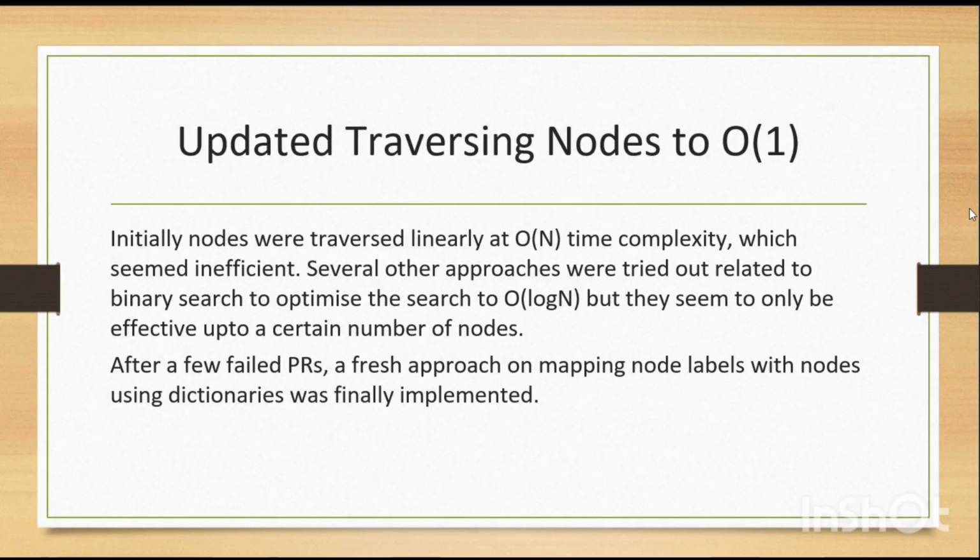Next part was solving this problem, which was updating traversing nodes. Initially, the node traversal in find node was done linearly with a time complexity of O of n, and we explored a lot of PRs looking for a better optimized search using binary search to bring it down to log n, but none of them worked properly. We eventually went with mapping each of the node labels with the nodes in a dictionary, bringing the time complexity down to O of 1.